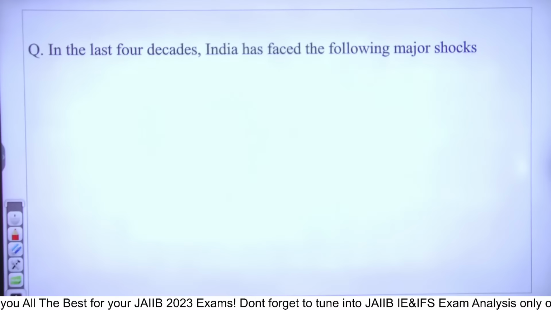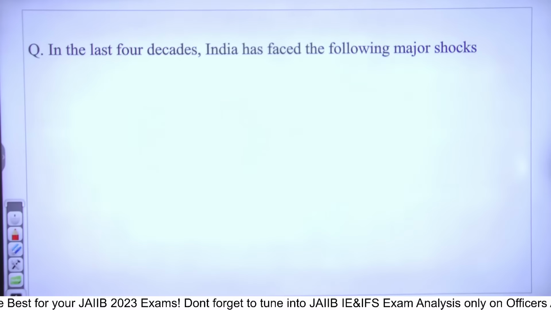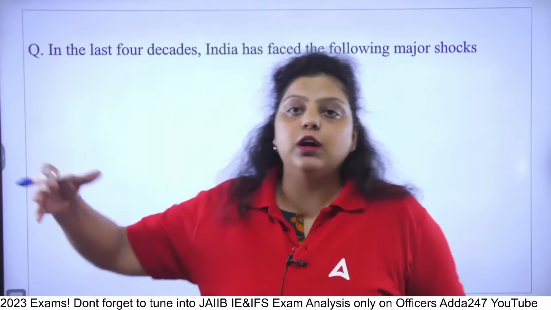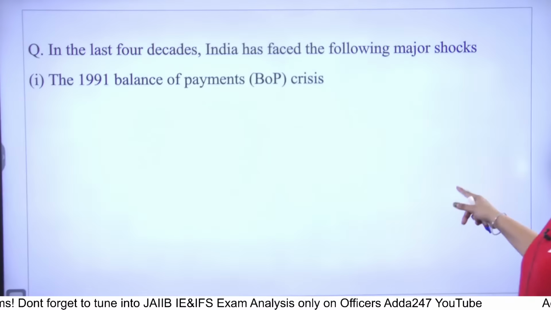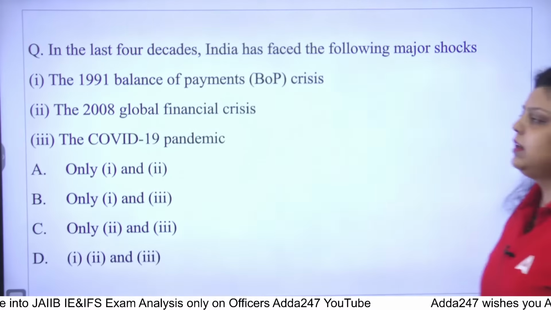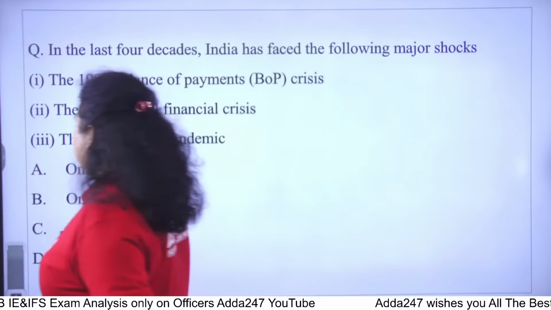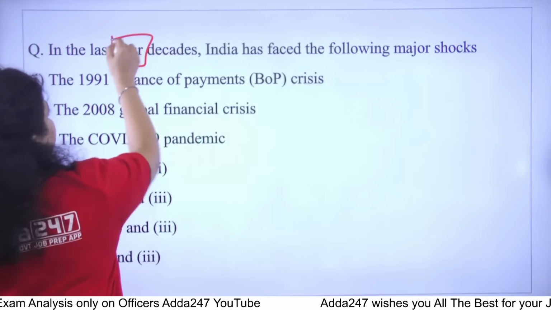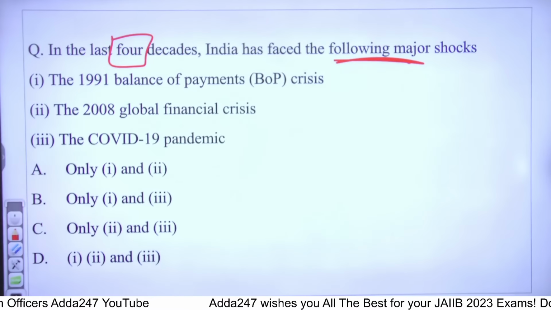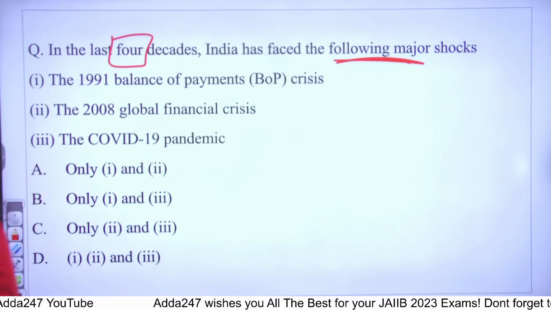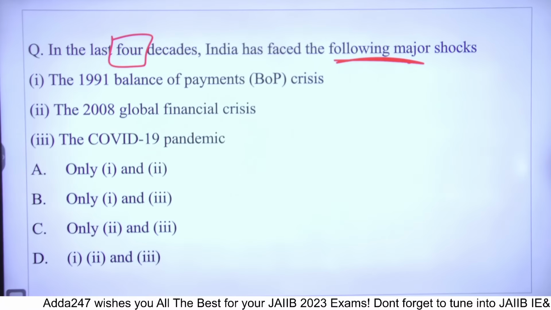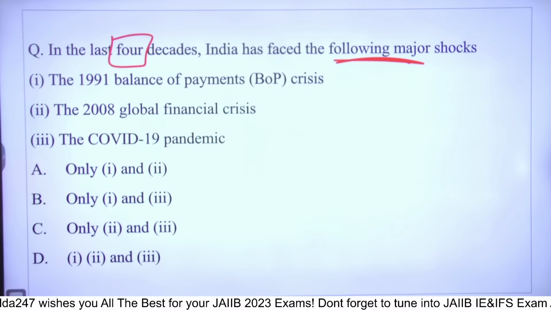Now, next. Apart from that, we are talking about in the last 4 decades, India has faced the following major shocks. Last 4 decades means, the period of 10 years is a decade. So, there are certain decades in front of you. There are certain shocks that have been written in front of you. You have to answer which of the following faced by India. First is saying the 1991 balance of payment crisis. Second is saying 2008 global financial crisis. Third is saying COVID-19 pandemic.